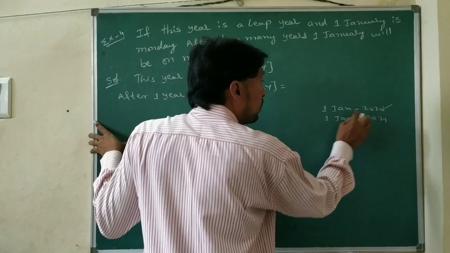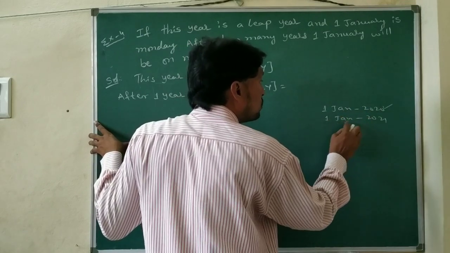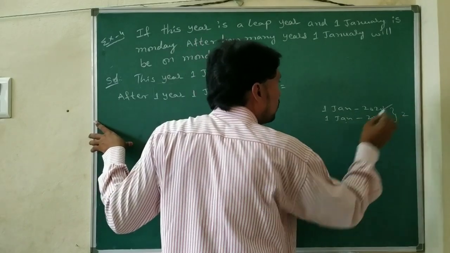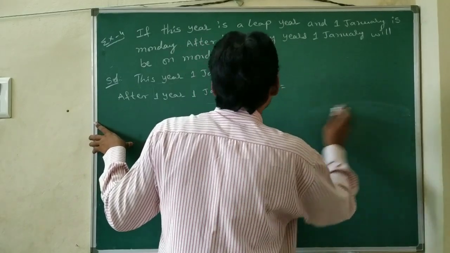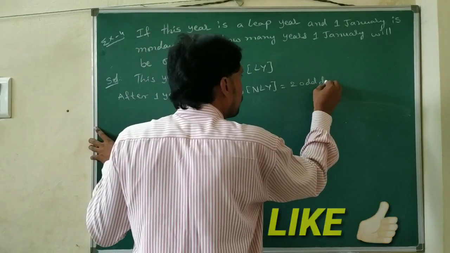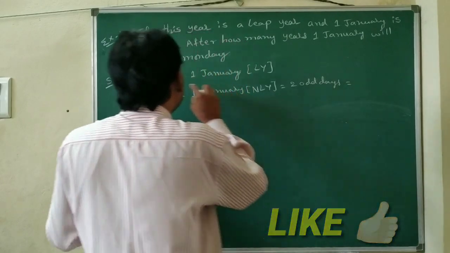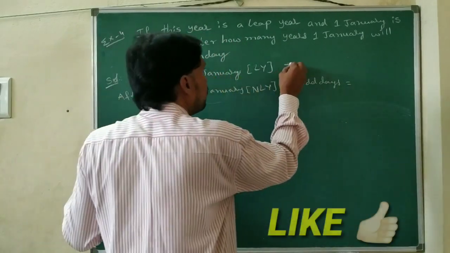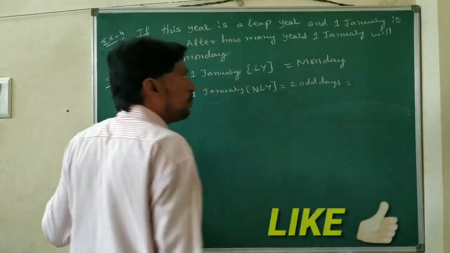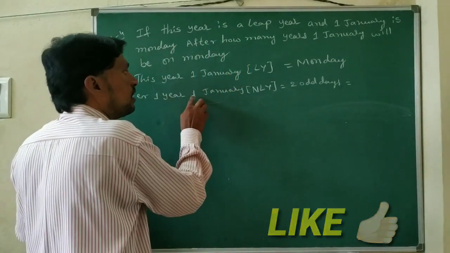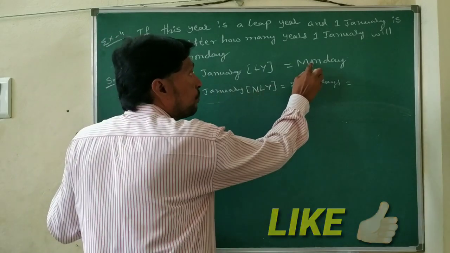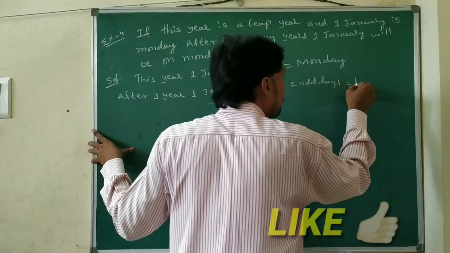So from 1st January 2020 to 1st January 2021, we are taking 1 year, and we get 2 odd days. So 2 odd days means that 1st January will be Monday plus 2, which is Wednesday.